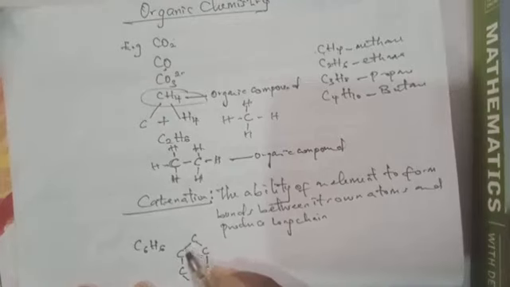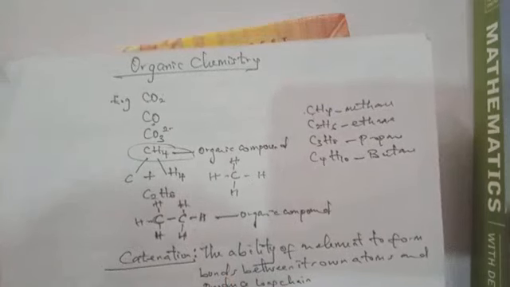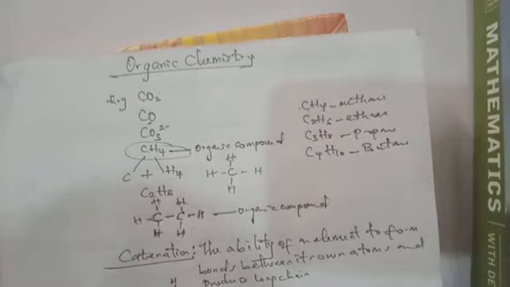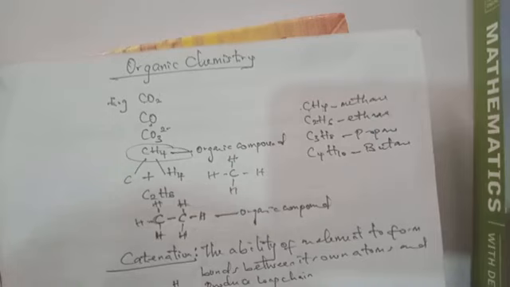Let's start drawing. So we have 1, 2, 3 bonds here, and it must be 4 bonds with the carbon. So let's add one more bond here. Now it is 1, 2, 3, 4, complete. Then here also we have 1, 2, 3, so let's put one more here.